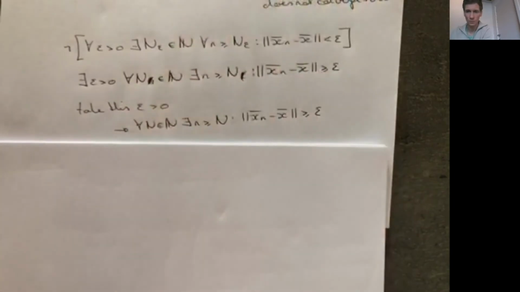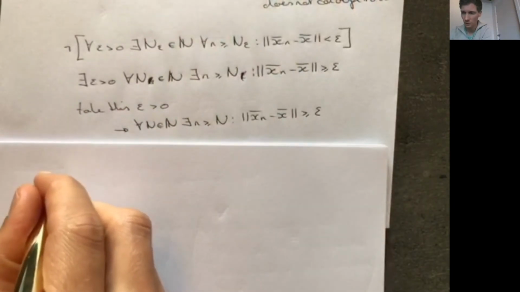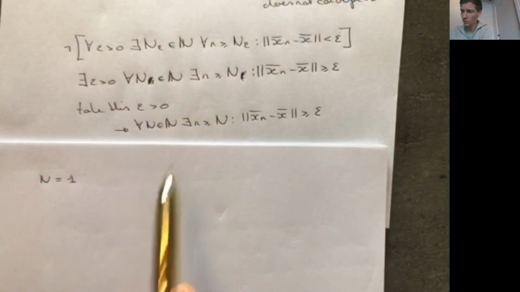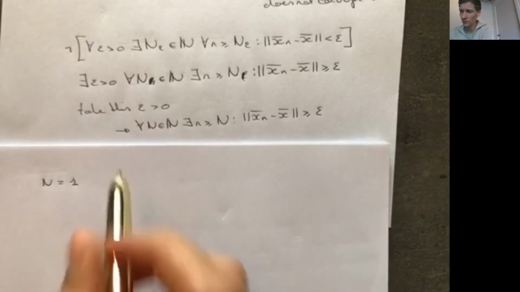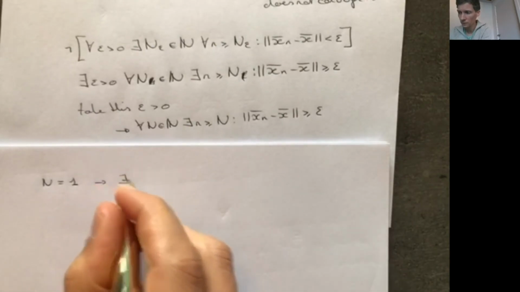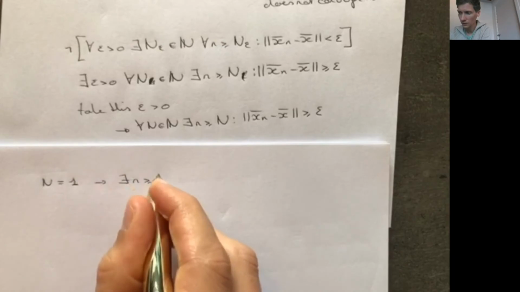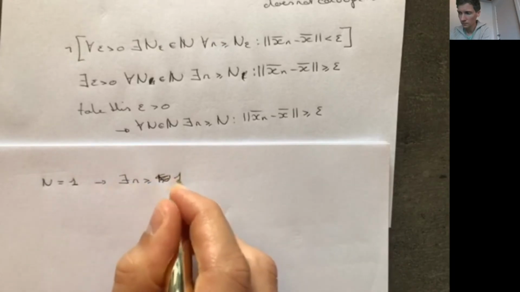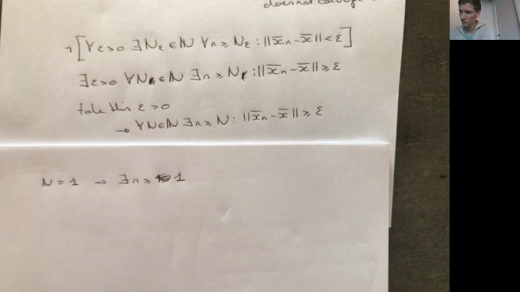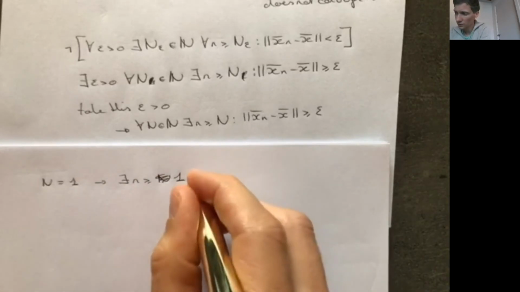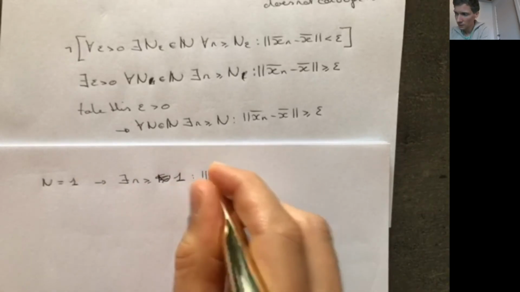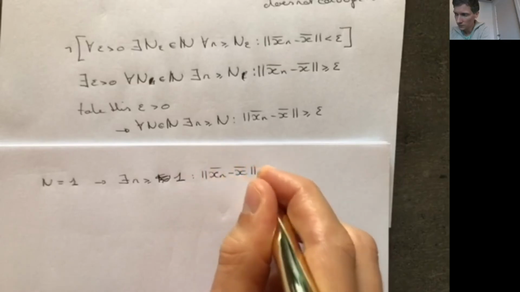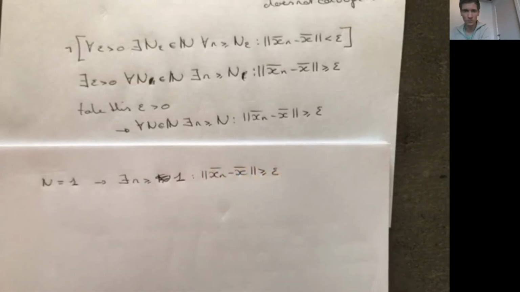So for example, we can start by putting big N equal to 1. Well then I know that there exists a number bigger than 1, because n is equal to 1, such that |x_n - x| is greater or equal to epsilon.